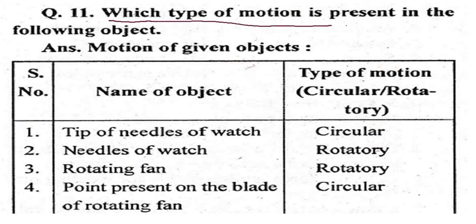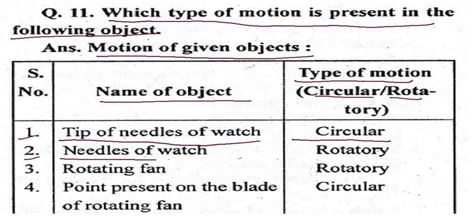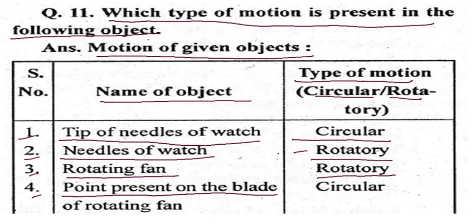Which type of motion is present in the following motions of the given object? The object and the type of motion are given here: circular, rotational. First one is the tip of the needle of a watch. That is a circular motion. Second is the needle of a watch. That is a rotatory motion. Third one is a rotating fan. It is rotatory motion. Fourth one, a point present on the blade of a rotating fan, that will be circular motion.